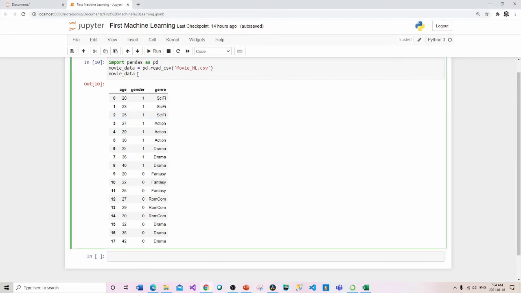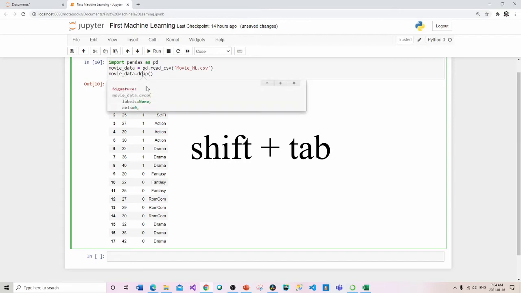Now, the first modification I want to make is to call this drop function. If you put your mouse over top of it and press Shift and Tab, you get a description of what we need to have inside this parameter.